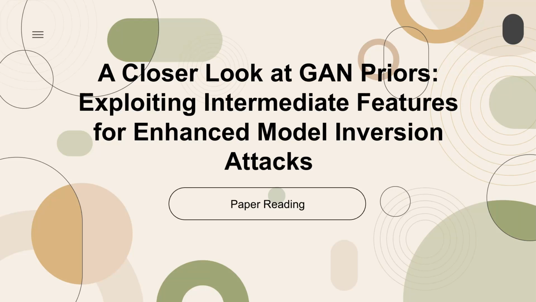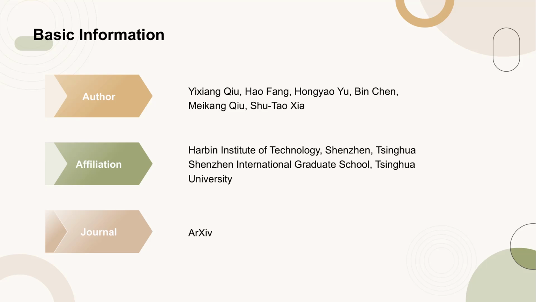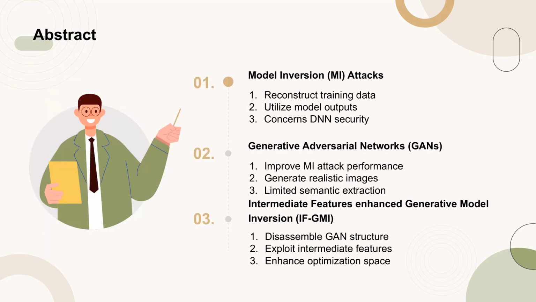Today's paper is titled, A Closer Look at GAN Priors: Exploiting Intermediate Features for Enhanced Model Inversion Attacks. This paper was published on arXiv by Yixiang and colleagues from Harbin Institute of Technology, Shenzhen and Tsinghua Shenzhen International Graduate School, Tsinghua University. Model Inversion (MI) attacks aim to reconstruct privacy-sensitive training data from released models by utilizing output information, raising concerns about the security of deep neural networks (DNNs).